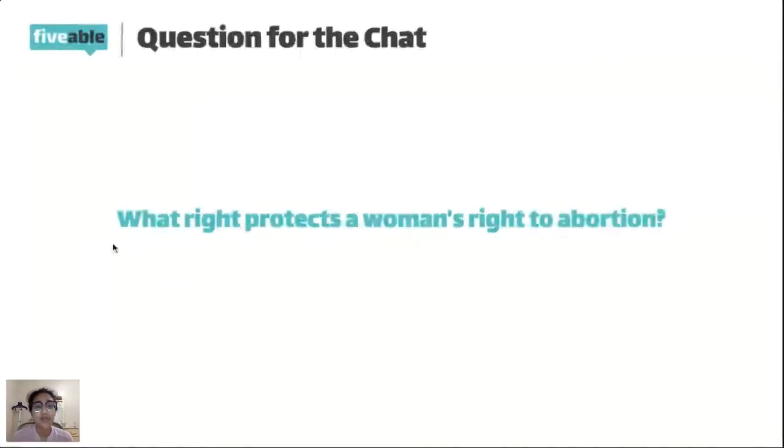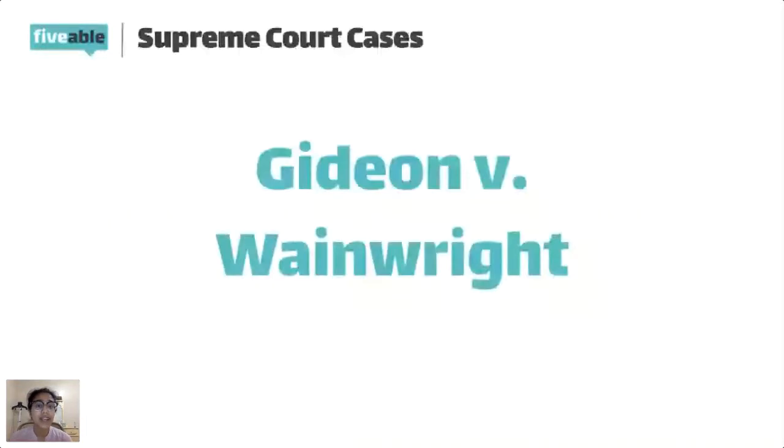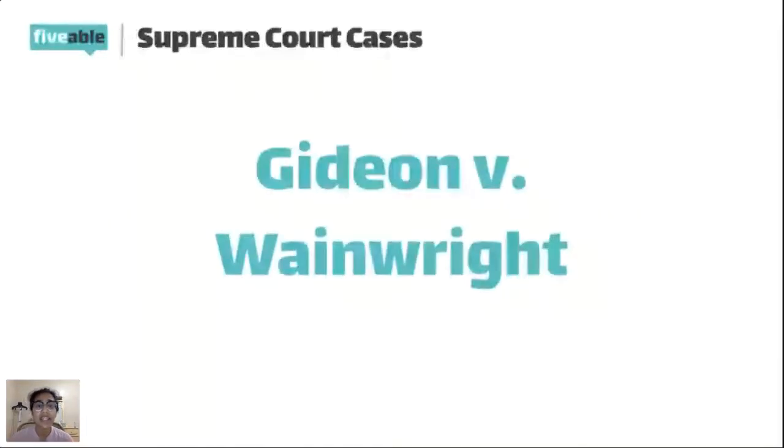Okay, so we'll just go over it. So the right to privacy under the 4th and 14th Amendments are what protects a woman's right to abortion. And so that was a ruling that came out of the Supreme Court case Roe v. Wade. And so the next Supreme Court case we're going to be talking about is called Gideon v. Wainwright.